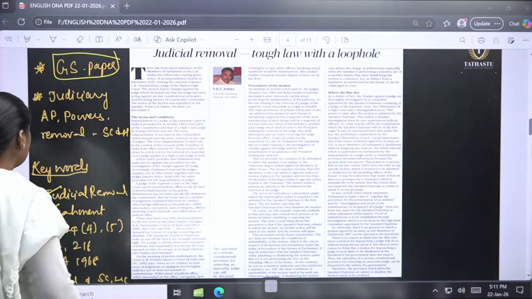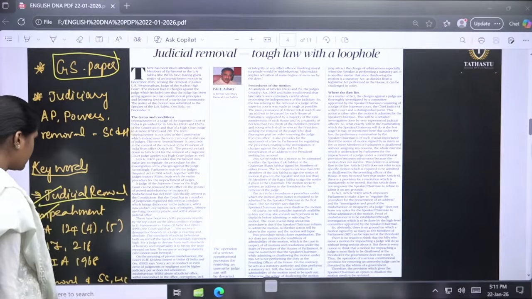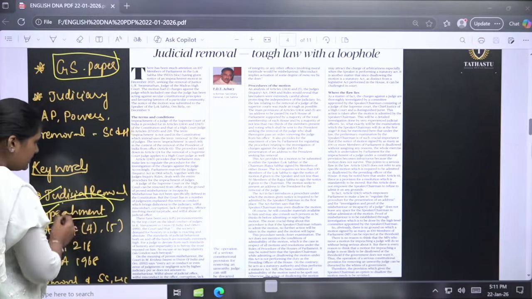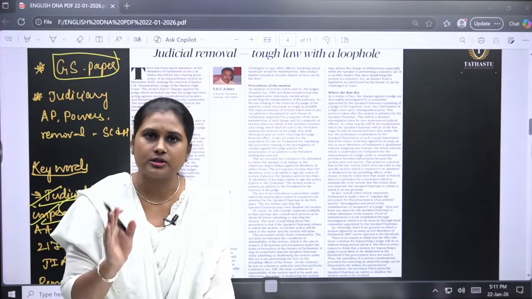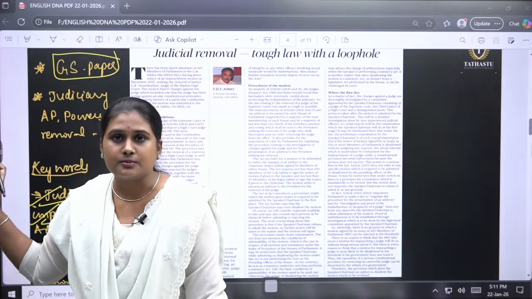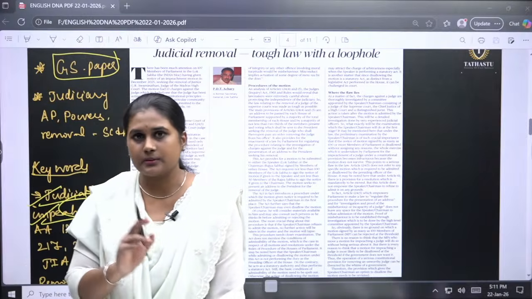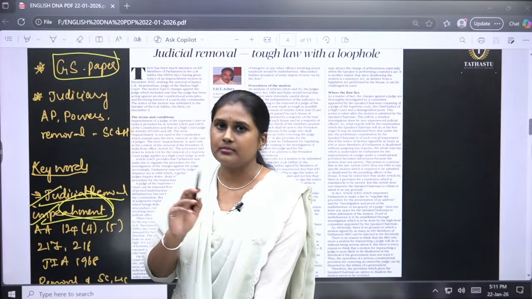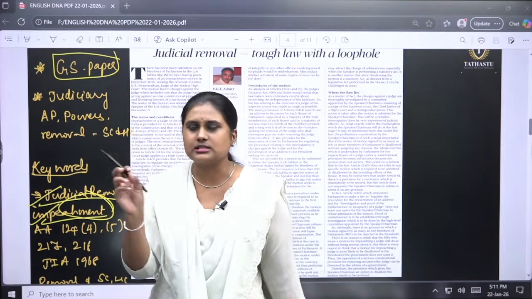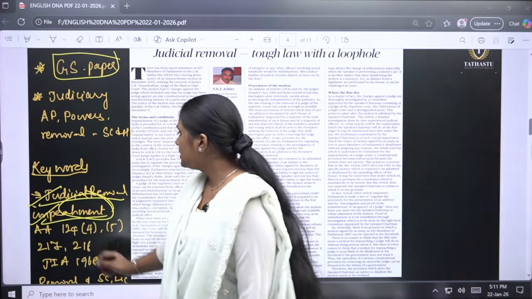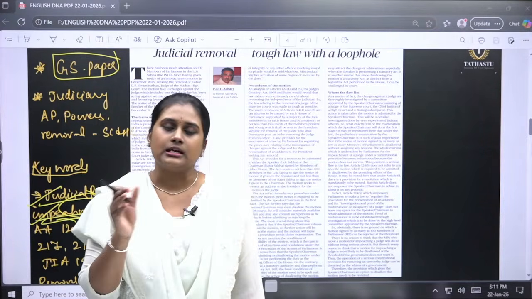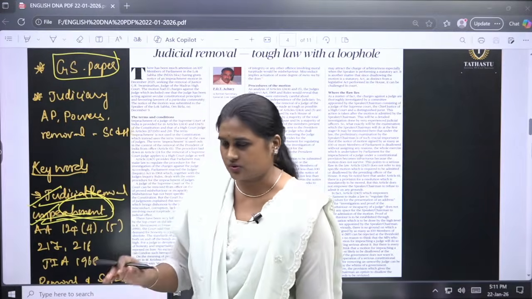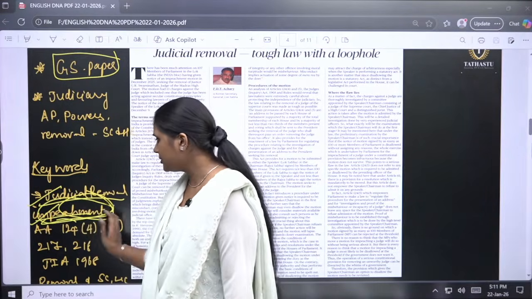Okay, so judicial removal is one of the keywords. Impeachment here: see, in the Constitution, impeachment is only used for the President, not for any removal process of judges. Okay, so keep that in mind. This may come in your prelims, as in the statement they can twist it. In the Constitution it has not been mentioned as impeachment of judges, instead it is mentioned as removal of judges only. So impeachment will only come for the President.